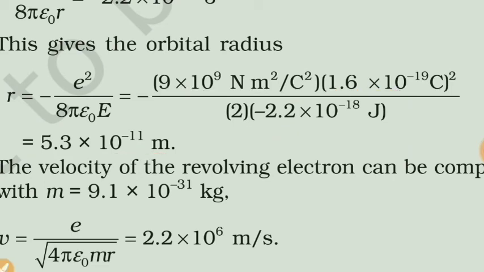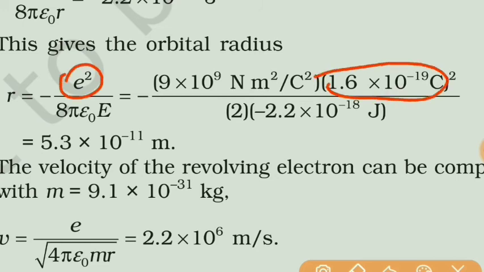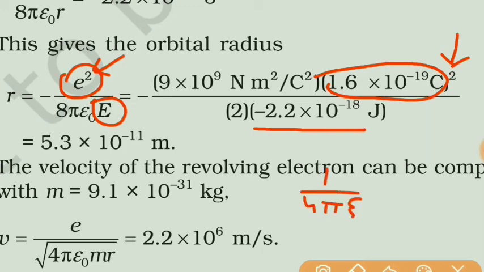Students, remember the value of e is 1.6 into 10 raised to minus 19, squared. E in joule is minus 2.2 into 10 raised to minus 18, and we know that 1 upon 4 pi epsilon naught is nothing but 9 into 10 raised to 9, but here there is 8, so multiply by 2.